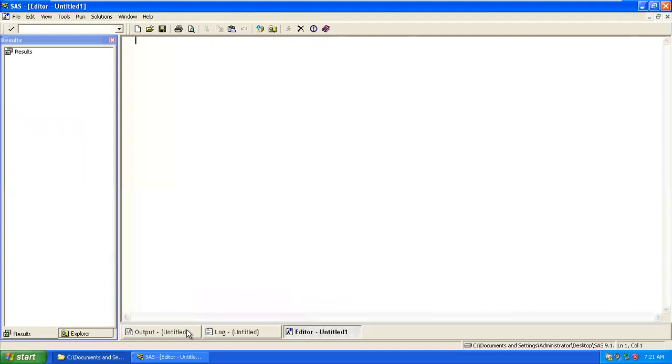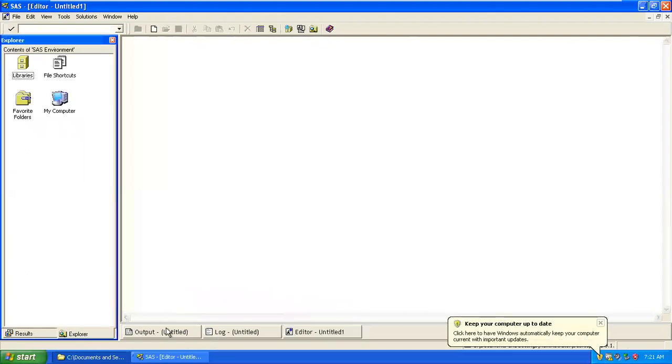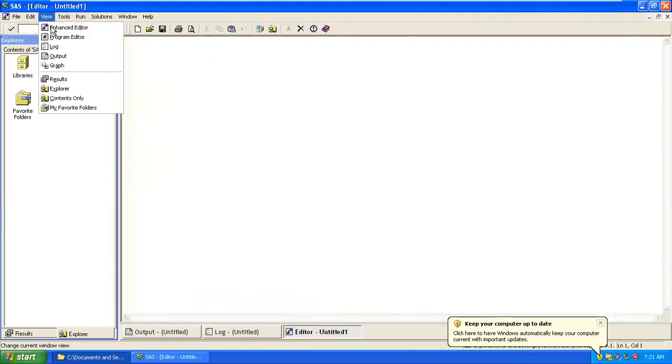Okay, we are discussing all the tabs. This is all about editor tabs where we write code. Another thing is we have two types of editor. When you go here, you will find these two types of editor.